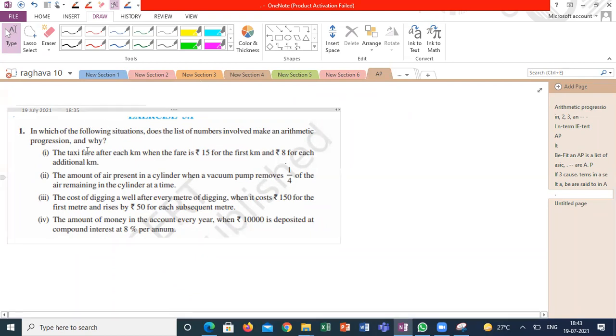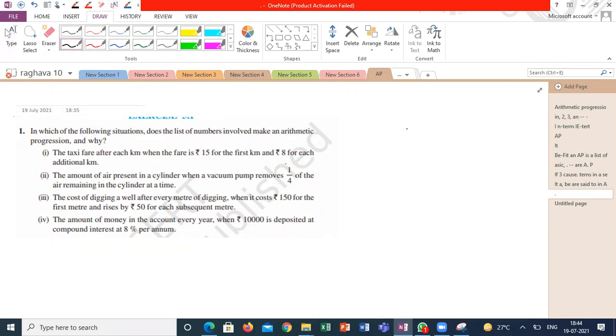So the taxi fare after each kilometer, when the fare is 15 rupees for the first kilometer and 8 for each additional kilometer.